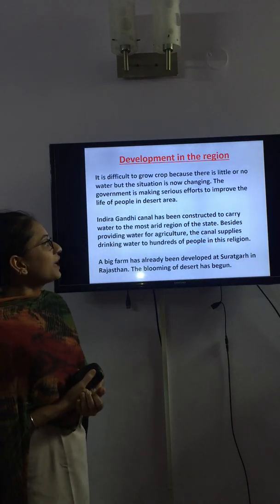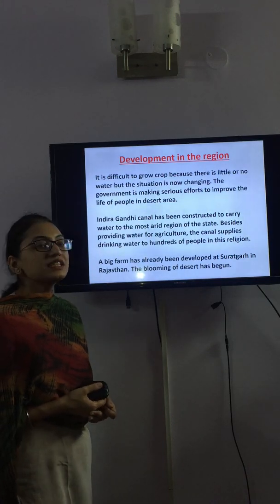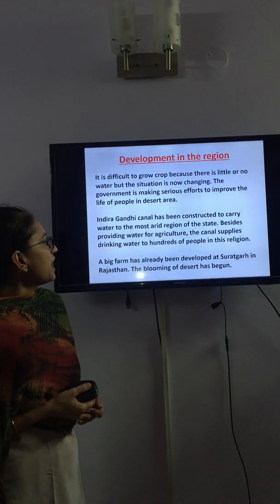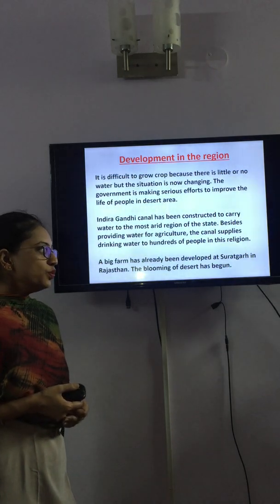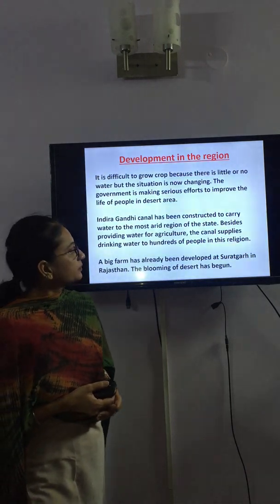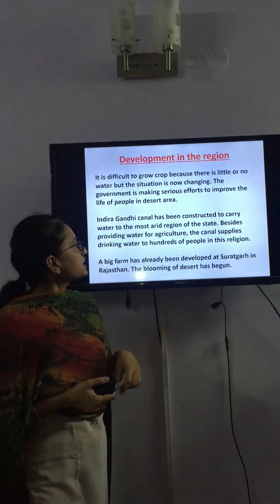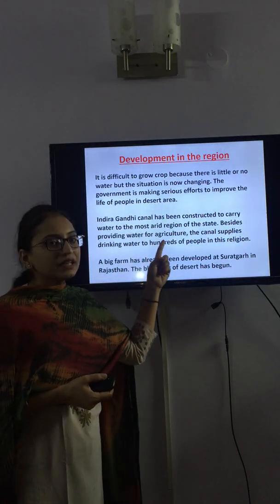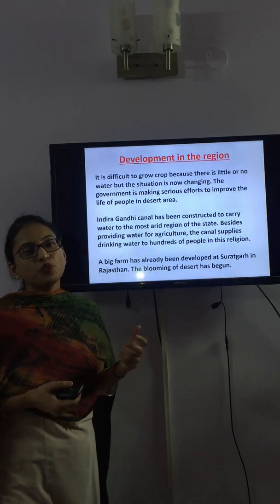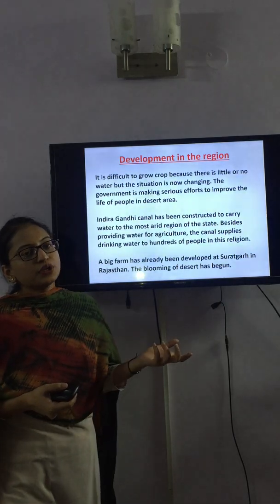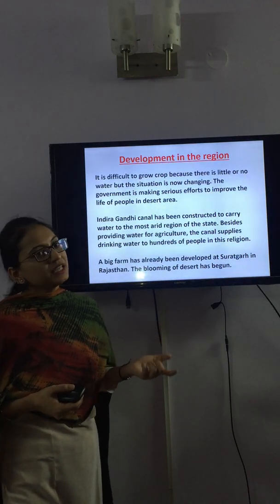Besides providing water for agriculture, the canal supplies drinking water to hundreds of people in this region. A big farm has already been developed at Suratgarh in Rajasthan, and the blooming of desert has begun. The blooming of desert has begun because of the Indira Gandhi Canal. Canal means an artificial waterway, a man-made waterway to supply water to places that have no water, like the desert areas.